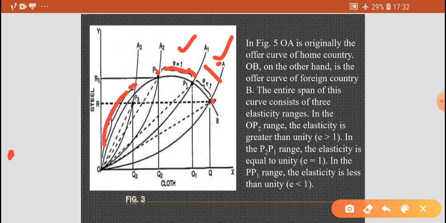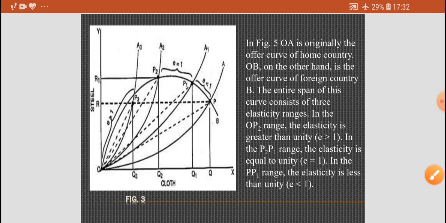It can now be concluded that the point of optimum tariff lies somewhere over that region of the foreign country's offer curve where the coefficient E is equal to unity, meaning this region.